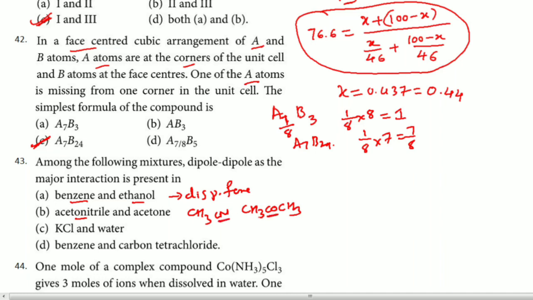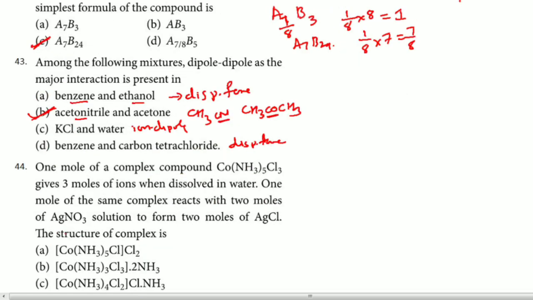Both have CO and CN, so they have dipole interaction. Hence the answer for this question should be B. KCl and water is ion dipole interaction. And benzene and carbon tetrachloride, here it is once again dispersion force. Hence the answer for this question is B, remember that.